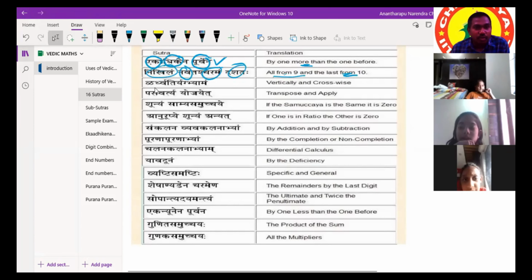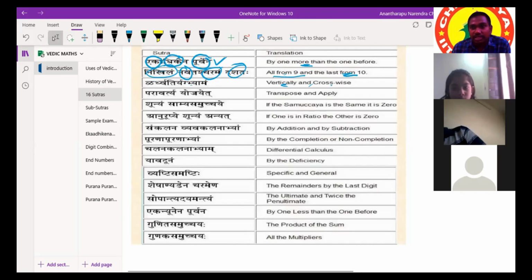In the same way, Urdhva Tiryagbhyam means vertically and crosswise. We'll solve the questions vertically as well as crosswise.